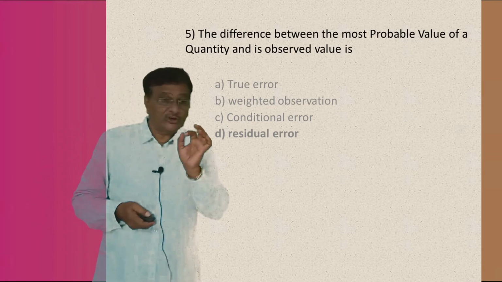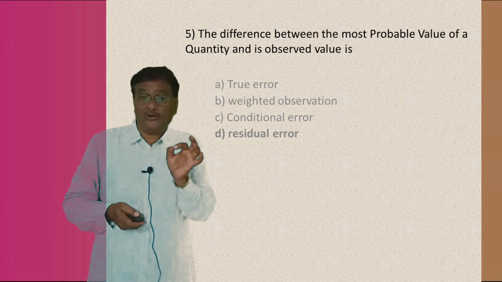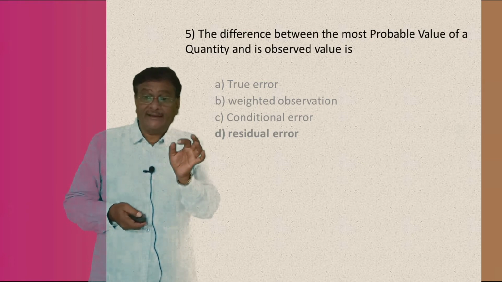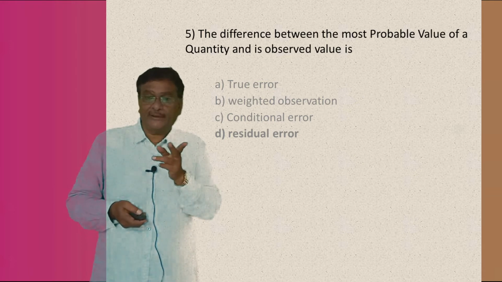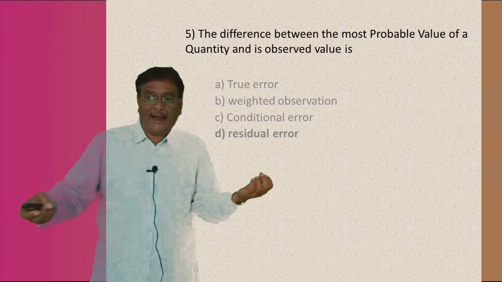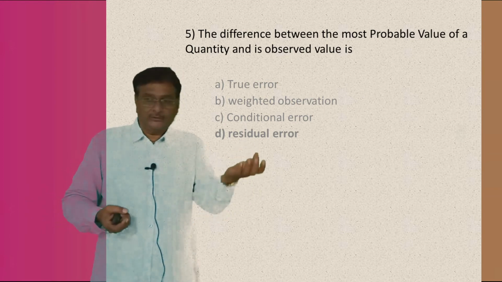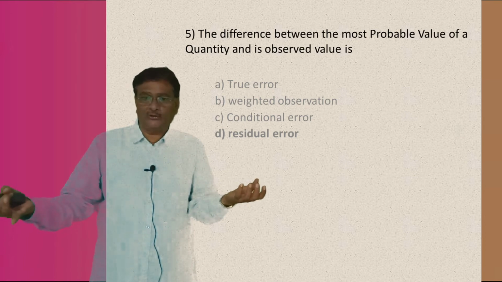Now, question number 5. The difference between the most probable value of a quantity and its observed value is, try to understand, the difference between the probable value and the observed value. Two values are there.